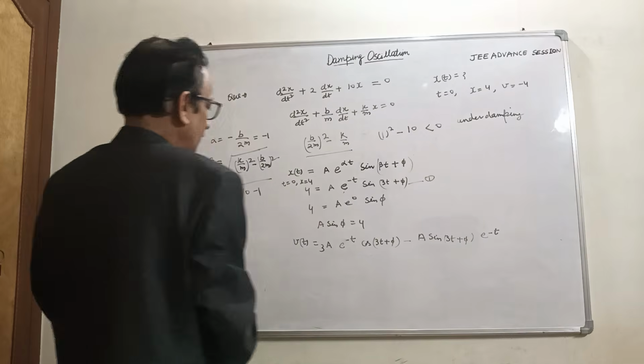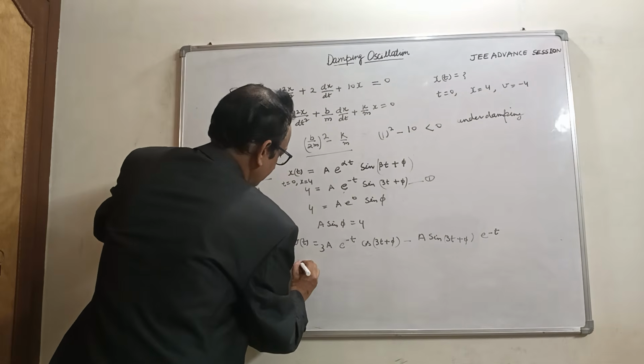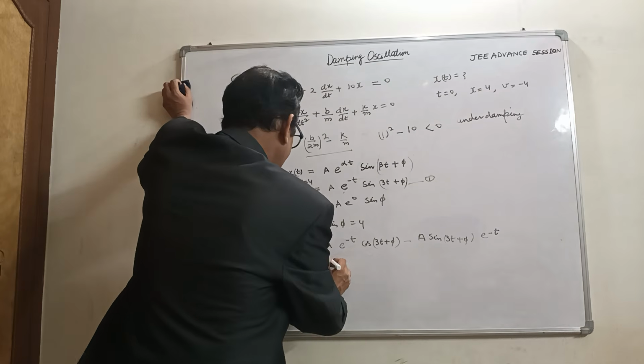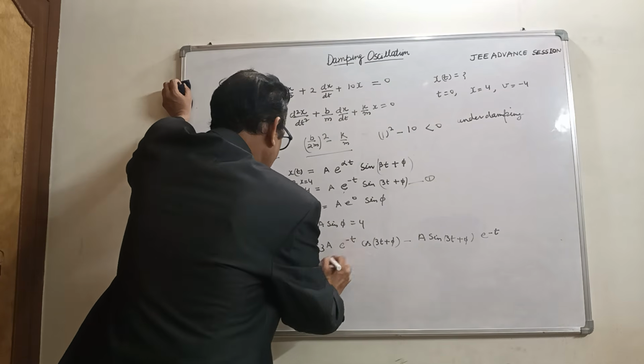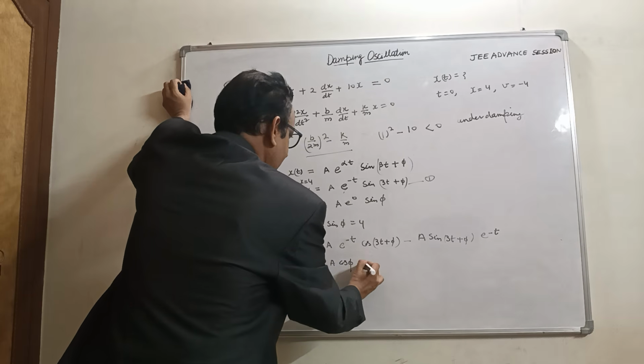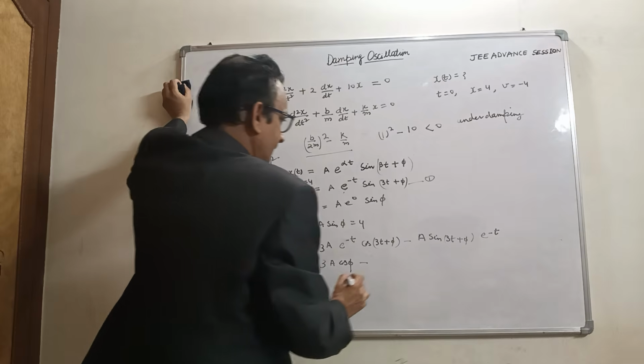At t equal to 0, velocity is minus 4, so this becomes 3A cos phi minus A sin phi, since e raised to power 0 is 1.